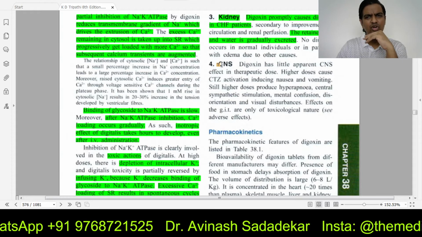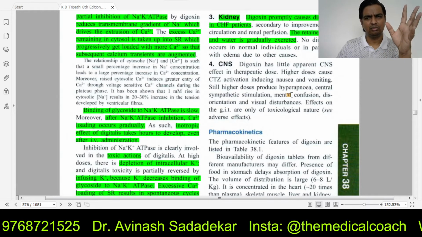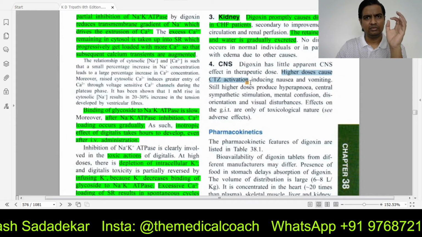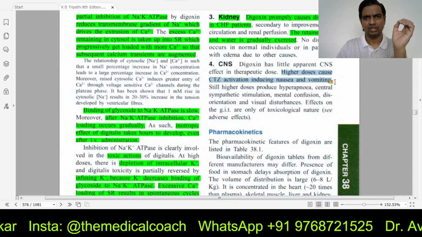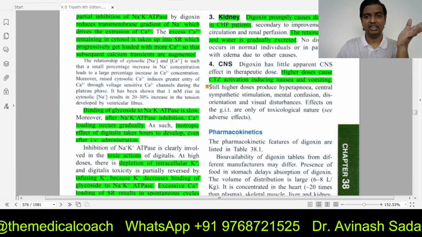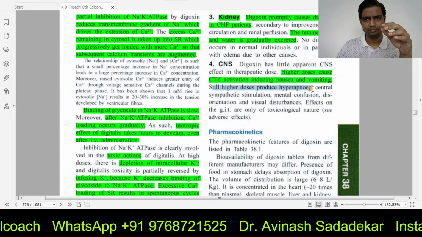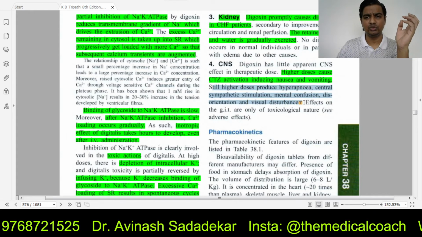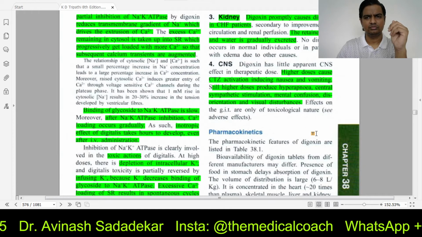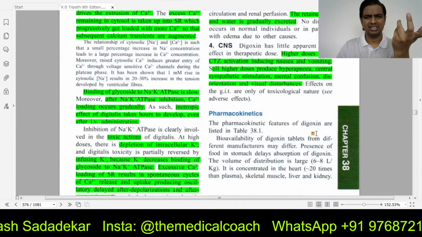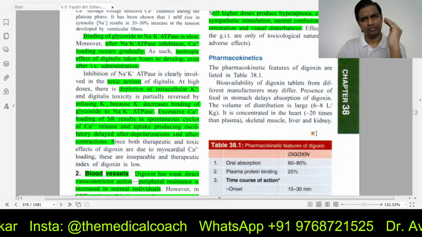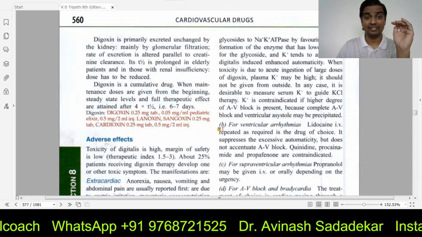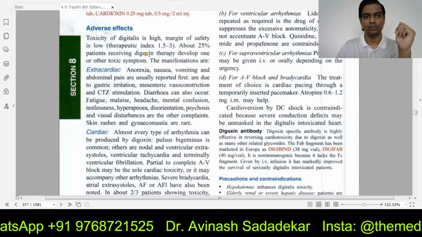And digoxin has very little effect on brain. Only the higher doses act on the chemoreceptor trigger zone, which causes nausea and vomiting. If you give too high doses, then it can cause hyperapnea, sympathetic stimulation, confusion, disorientation, and visual disturbance. Okay. Rest all is not really important. As of now, skip pharmacokinetics, not really important at this point of time. Maybe we'll come to it later on.